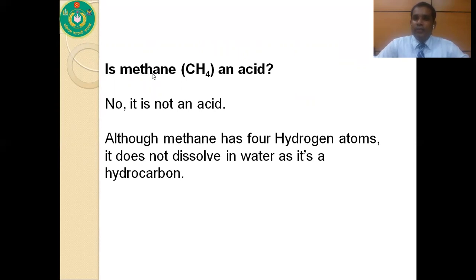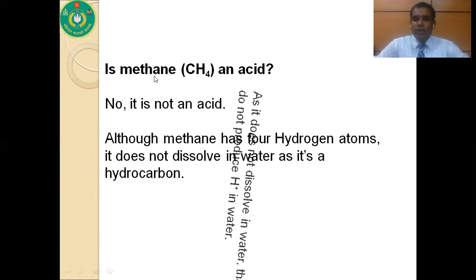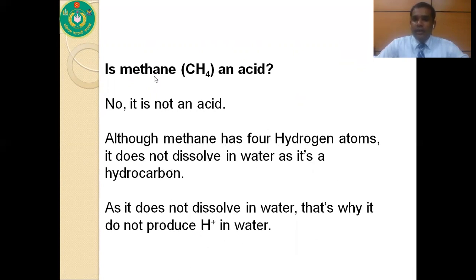What is hydrocarbon? A compound that is composed of carbon and hydrogen is known as hydrocarbon. So methane is a hydrocarbon. As it is a hydrocarbon and it does not dissolve in water, that's why it does not produce any H+ ion in water. As it does not produce any H+ ion in water, it is not an acid.